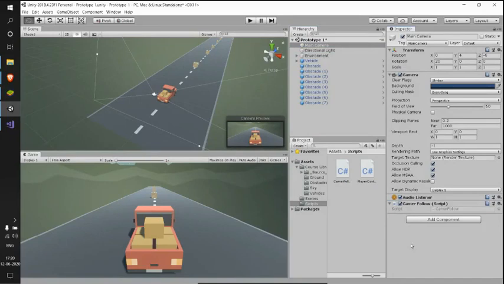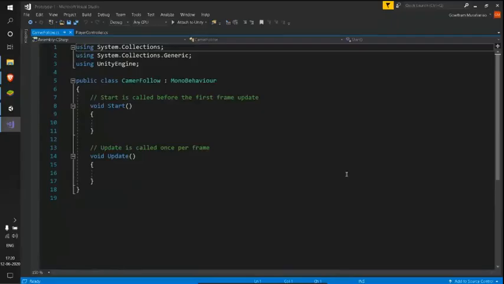And when I leave that, just see, our CameraFollow script got attached to our main camera game object as a component. So whatever behavior we want our camera to have, now we can program in our CameraFollow script.